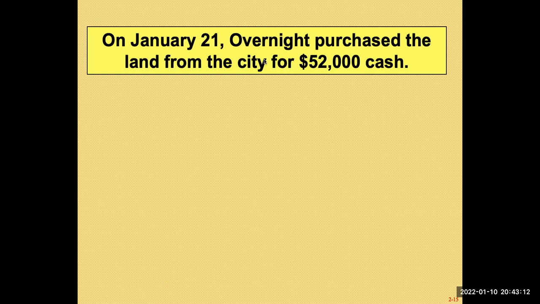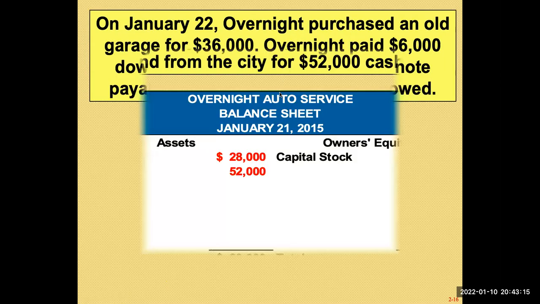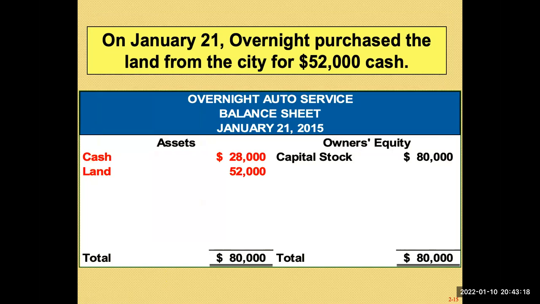So your cash now reduces, but you have now created a land asset. When you purchase land with cash, your cash has to reduce, but now you create an asset called land. So now you have two types of asset, cash and land. The cash from 80,000 now becomes 28,000, but the asset also increases because now you have land of 52,000.